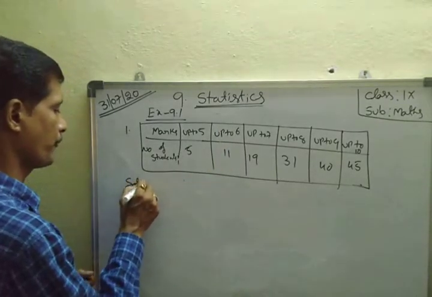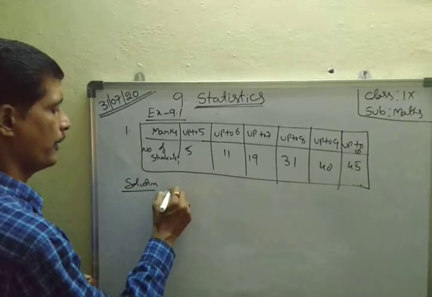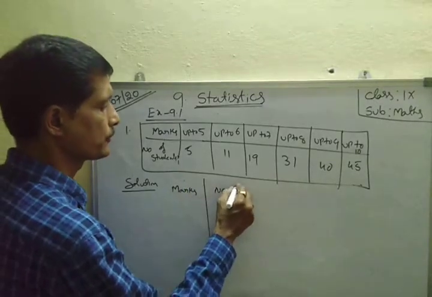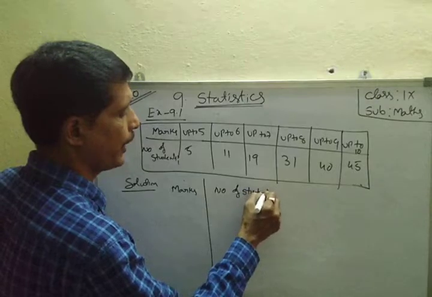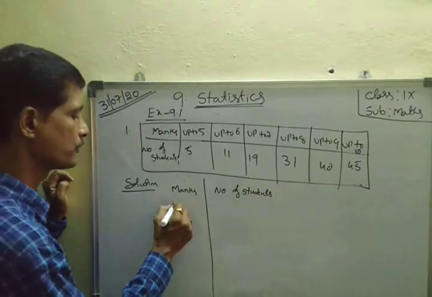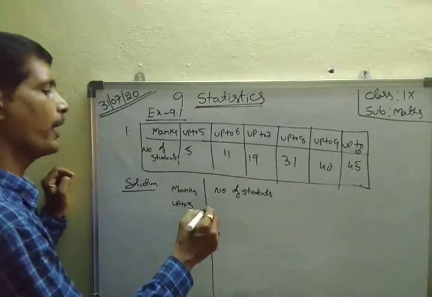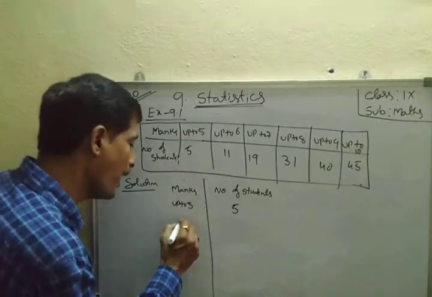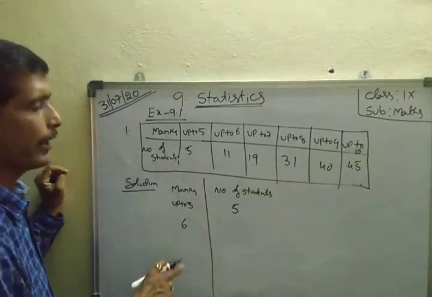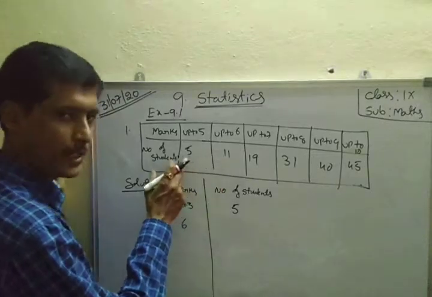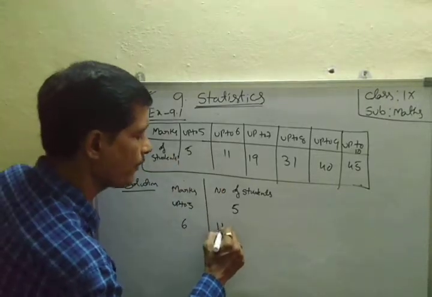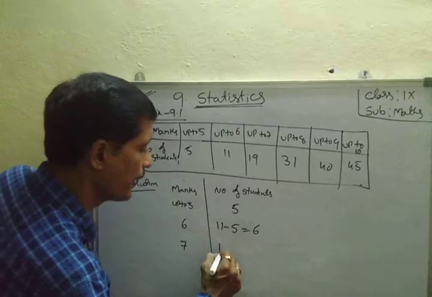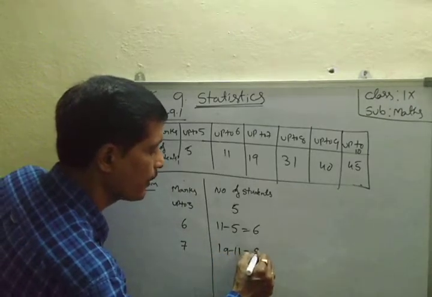Here is the solution. Marks and number of students. Up to 5 marks, how many members? That is 5 only. Here up to 6 marks is given, only 6 marks. Up to 6 marks means the 5 marks persons are also included here. Therefore 11 minus 5, that is 6. Here only 7 marks, therefore 19 minus 11, that equals 8.